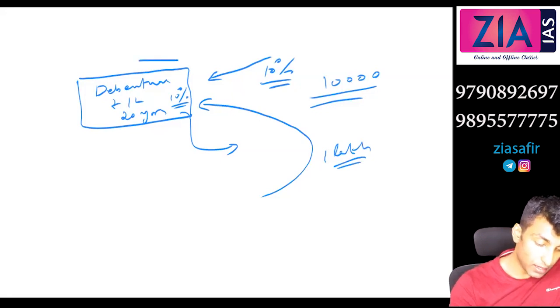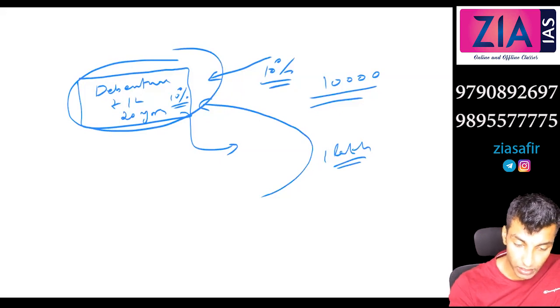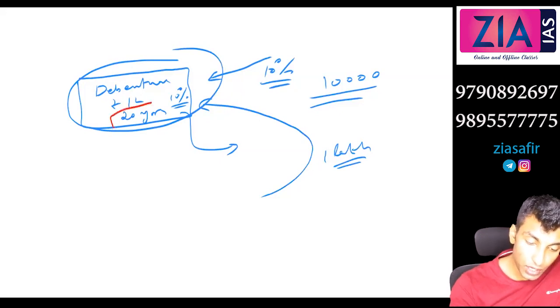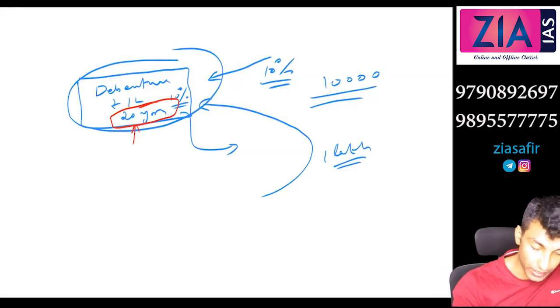Now this debenture can be sold in the stock exchange. I've told you this is tradable, right? If you are a debenture holder, it is not necessary that you wait for 20 years. It is liquid. It is tradable. It can be traded, it can be sold in the stock exchange.